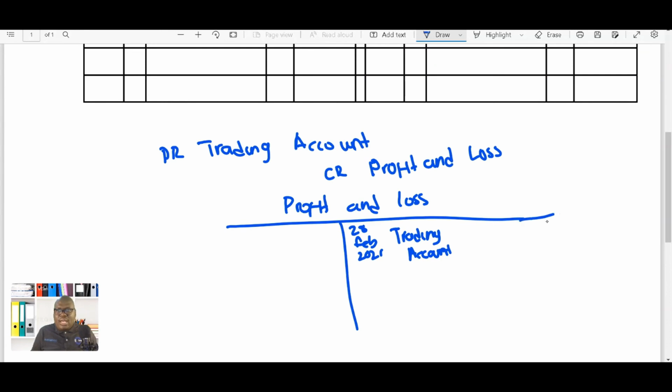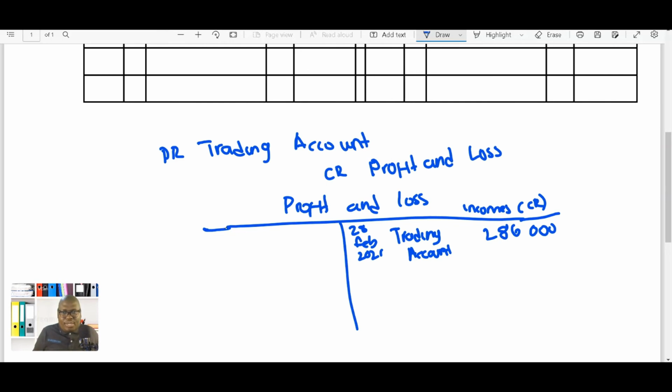And then you're going to have your 286,000 here. And then remember, this side represents the incomes. So it's anything that is supposed to have a credit balance under the nominal section will come here, excluding the sales and what you've taken into consideration when you're doing the trading account.